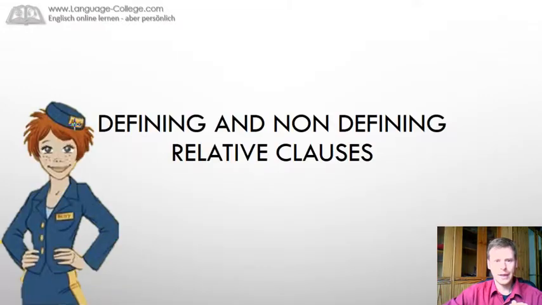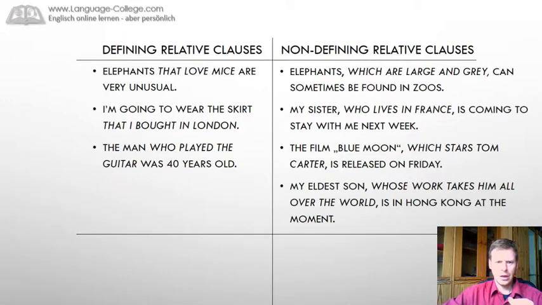Our topic today is defining and non-defining relative clauses. What is that? Let's have a look at defining relative clauses. Elephants that love mice are very unusual. Let's try to leave the relative part out. Elephants are very unusual. Makes no sense.